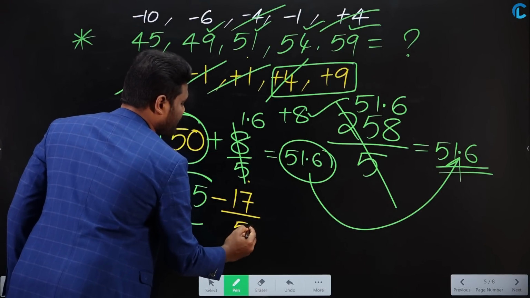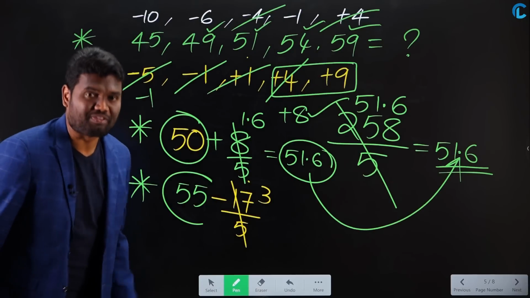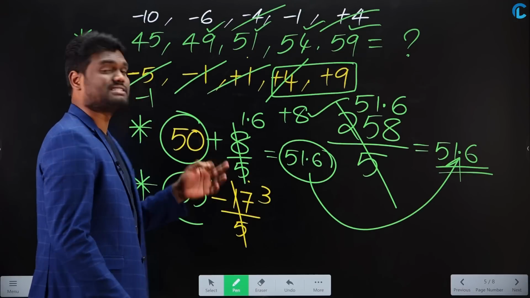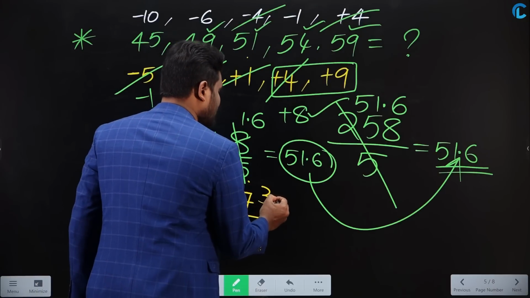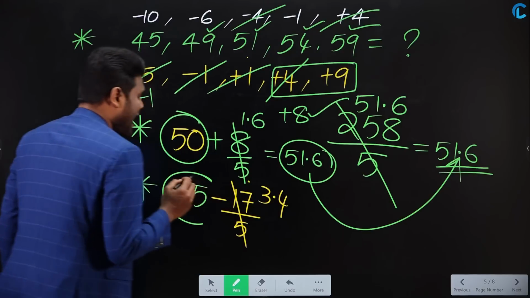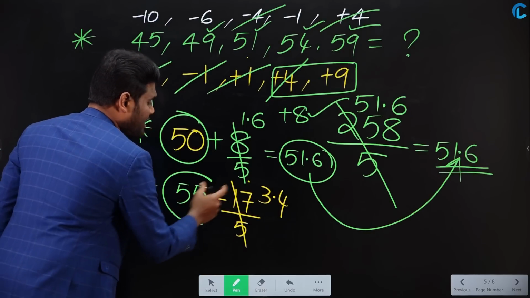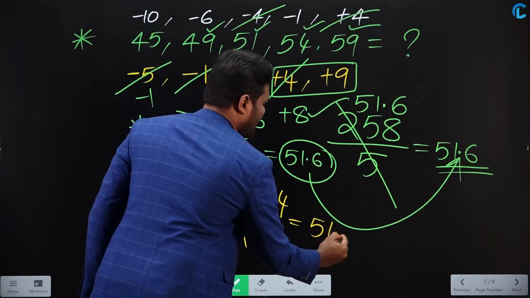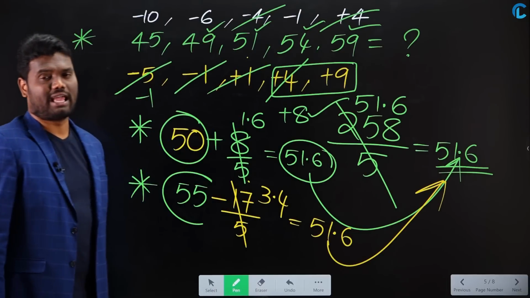When you distribute for 5 numbers, 5 times 3 is 15, and the remainder left out is 2. 2 by 5 is nothing but 0.4. Now the average is going to be 55 minus 3.4. 55 minus 3.4 is nothing but 51.6, which is the same as the answer you got earlier.